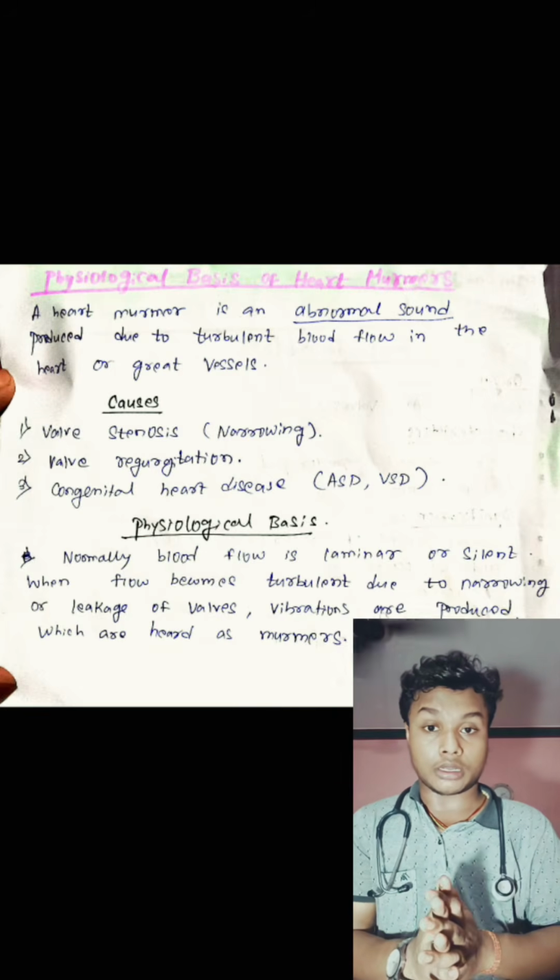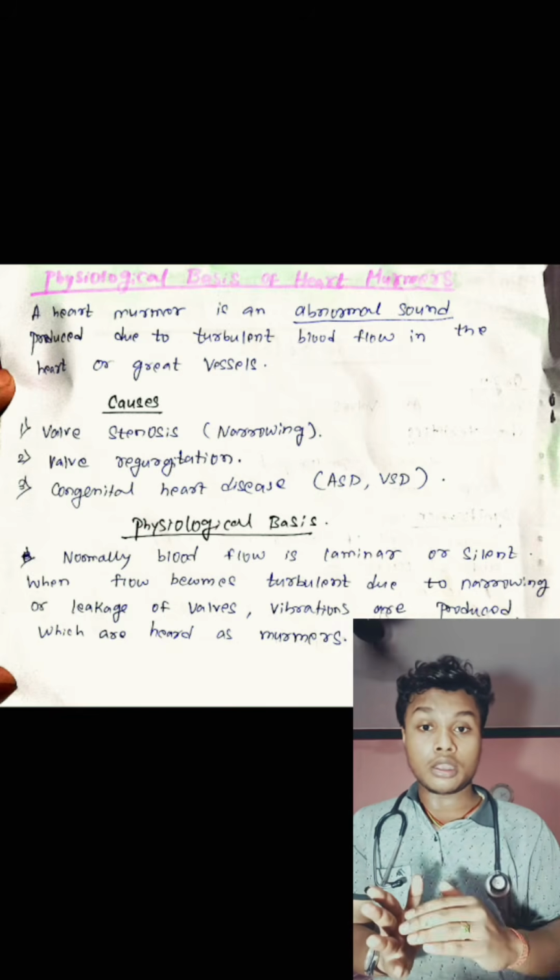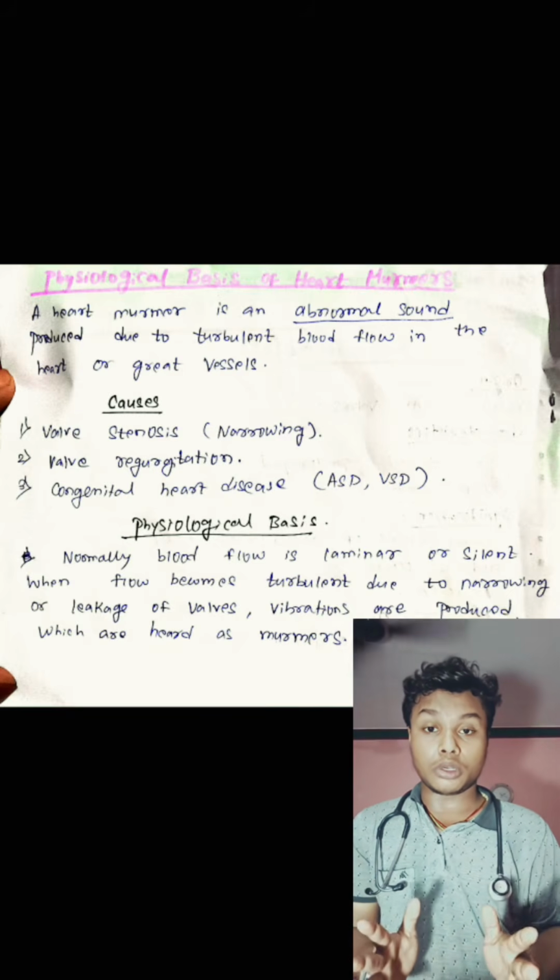Now, what is the physiological basis of murmurs? Normally, the blood flow is laminar and silent, but when the blood flow becomes turbulent due to narrowing or leakage of valves, there is abnormal sound produced called murmurs.